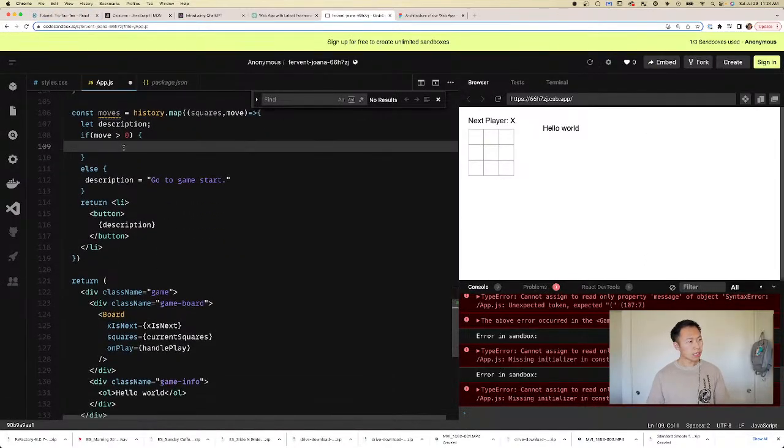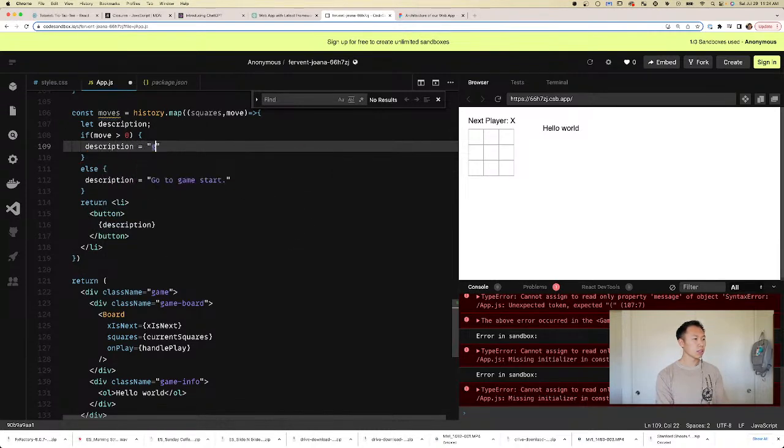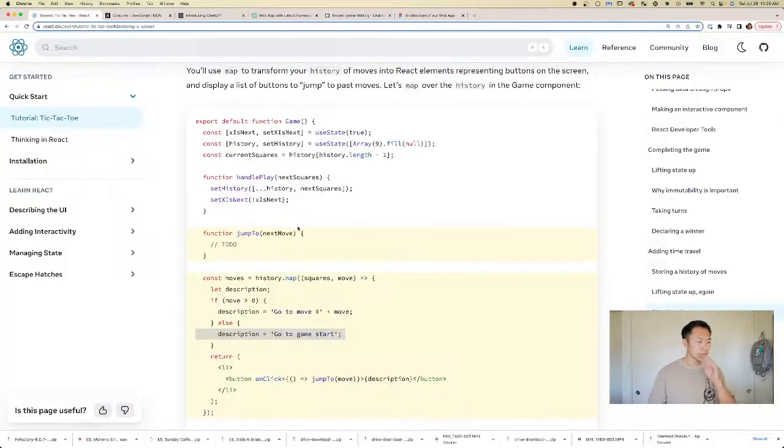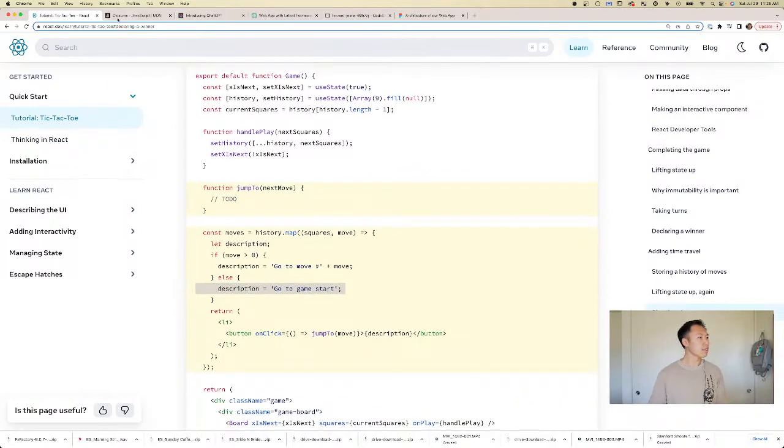So we're going to make the description if move is greater than 0: go to move number, and then we add the move. Yeah, go to move number. Okay, that's easy.